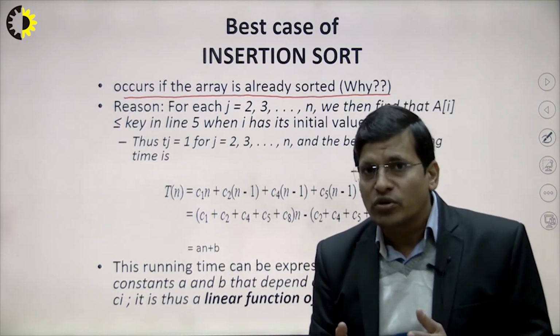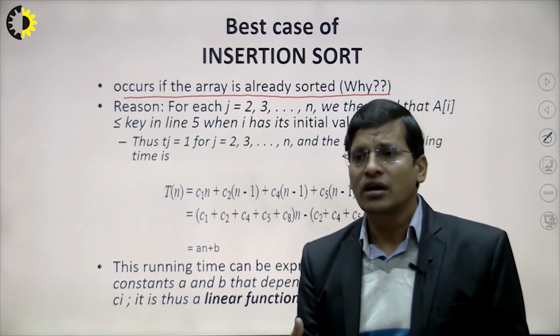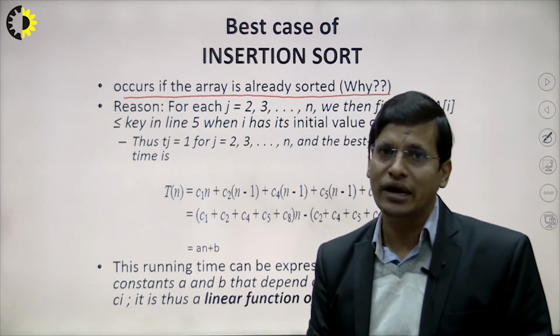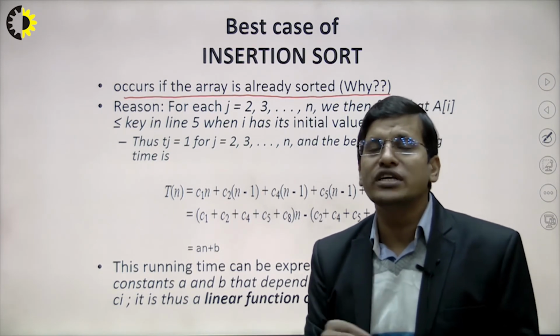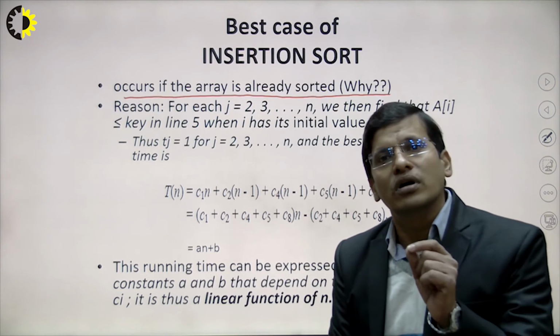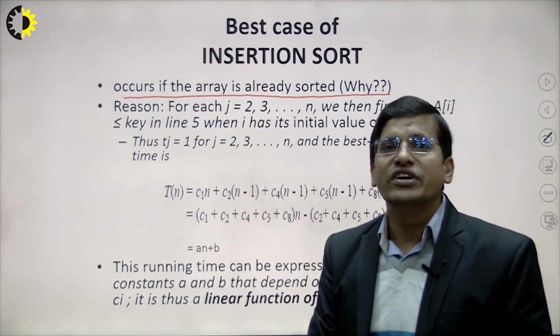So basically, suppose we are going to compare the playing cards we can see here. Suppose the cards are already sorted, so there is no requirement of any shifting. In that case, no shifting is occurring. This means the inner loop is not executing more than constant time, so overall the complexity of insertion sort will be n.